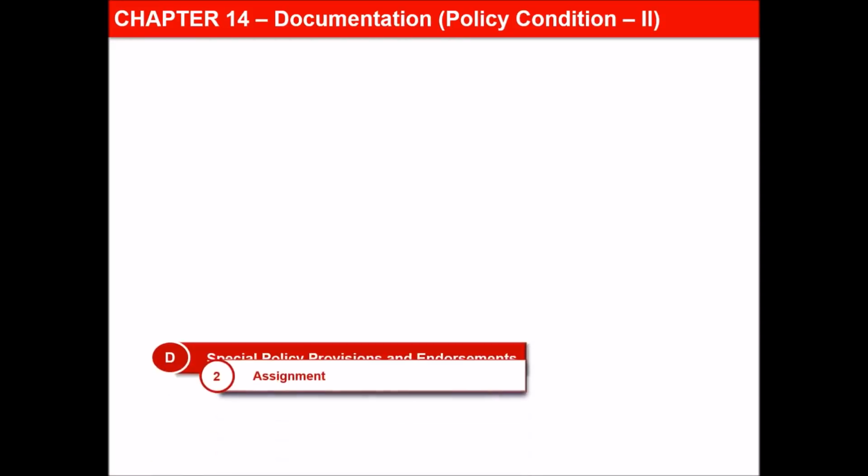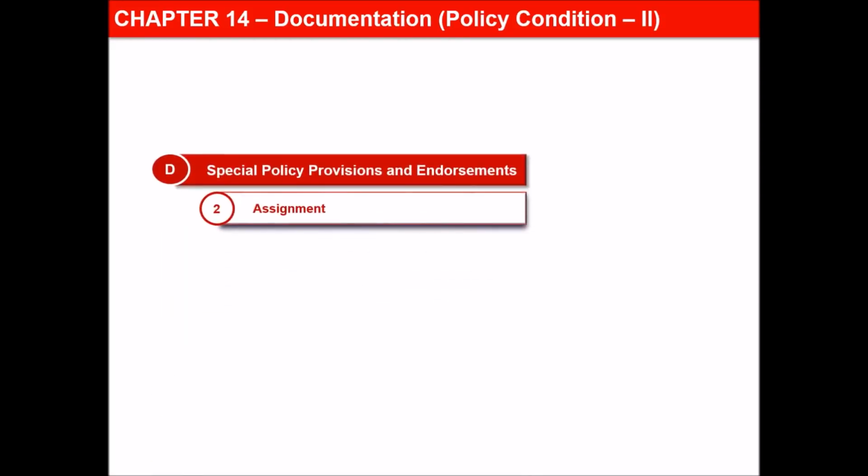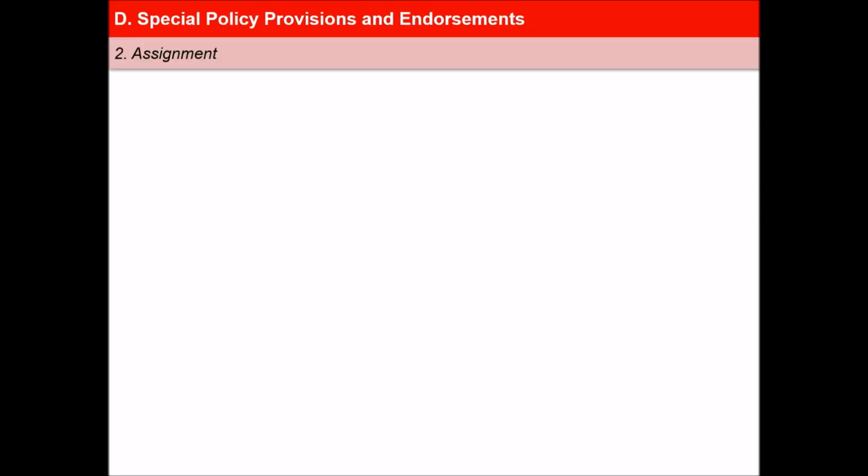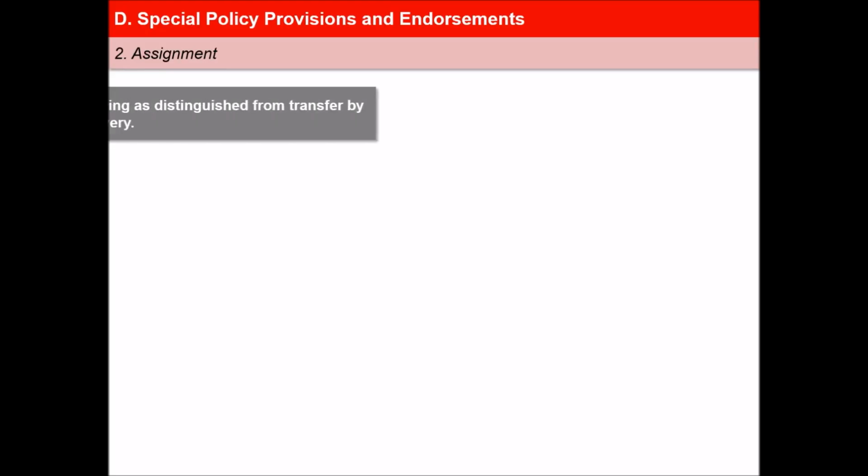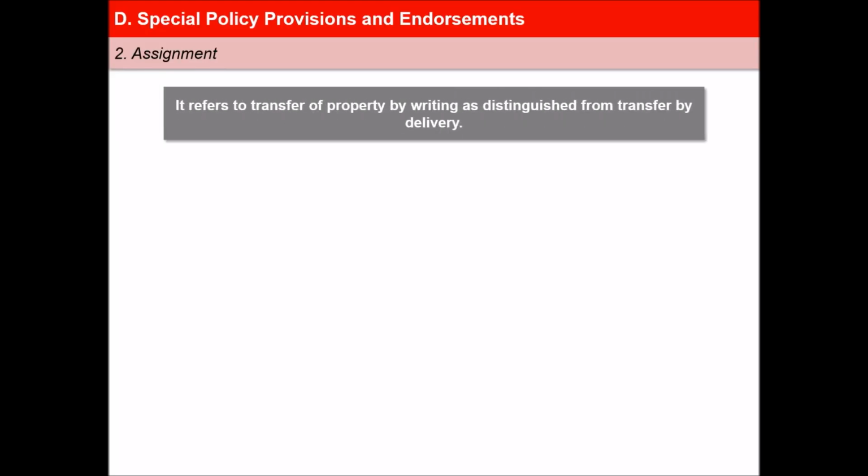In this next video of the lesson, Documentation Policy Condition 2, we will learn about the second part of Special Policy Provisions and Endorsements, that is, assignment. The term assignment ordinarily refers to transfer of property by writing as distinguished from transfer by delivery. On assignment, nomination is generally cancelled except when assignment is made to insurance company for a policy loan.